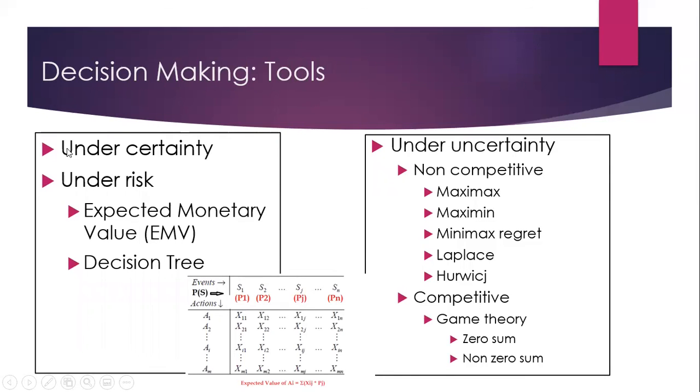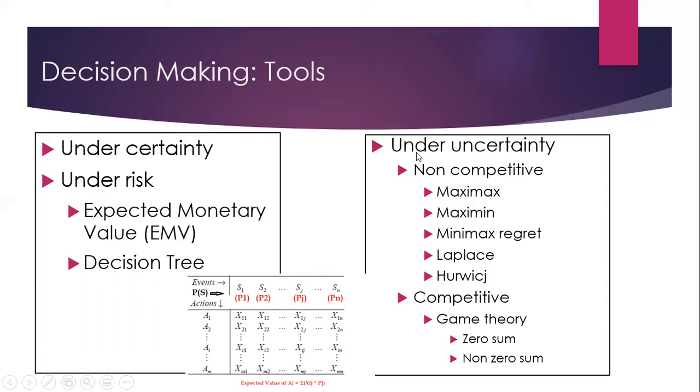So to summarize, we need to make decisions under certainty. These are routine decisions, day-to-day life. We need to make decisions under risk when probabilities are known. These are the probabilities of various states of nature. When these are known, we can use two tools. One is expected monetary value, which was the topic of today's lecture. I'll take another lecture on the decision tree, which is another tool when we need to decide under risk.